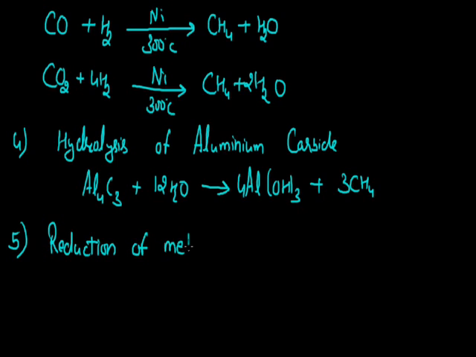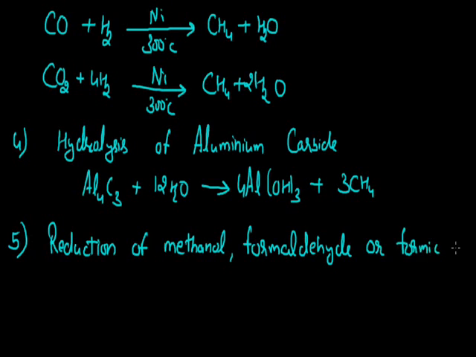The name of the compound is methanol. The first member of the aldehyde homologous series is formaldehyde or methanal, and the first member of the acid homologous series is formic acid or methanoic acid. By the reduction of these three, we can get the molecule of alkane back.